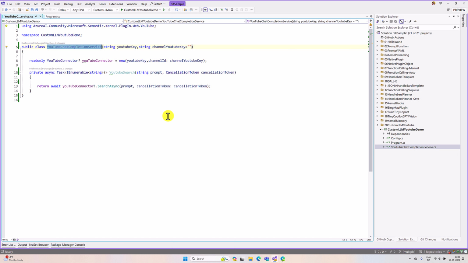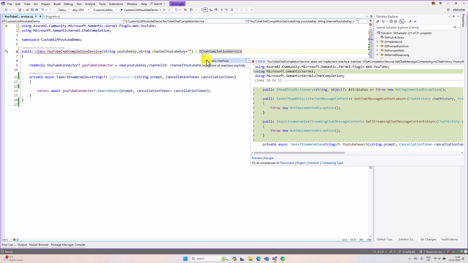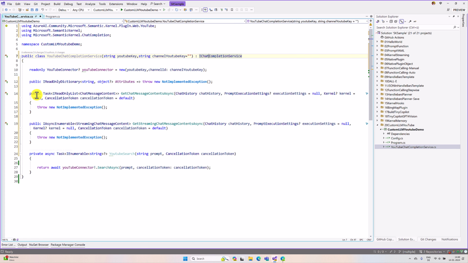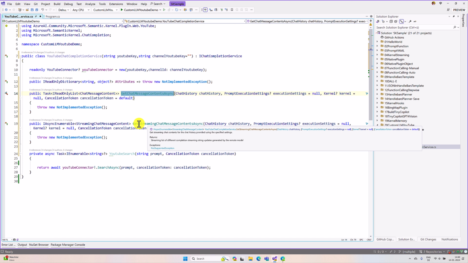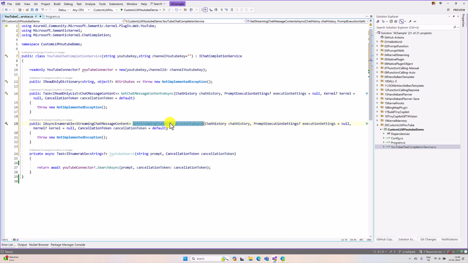This class I'm going to convert to my LLM class. Let's start how to do that. The first step, you have to derive from the chat completion service interface. Implement this interface. It contains two functions, one for the GetChatMessageContentAsync function and another for the GetStreamingChatMessageContentAsync function, and there is also one attribute property, a read-only dictionary of string and object. Let it be there. First, we're going to modify the GetChatMessageContentAsync function.